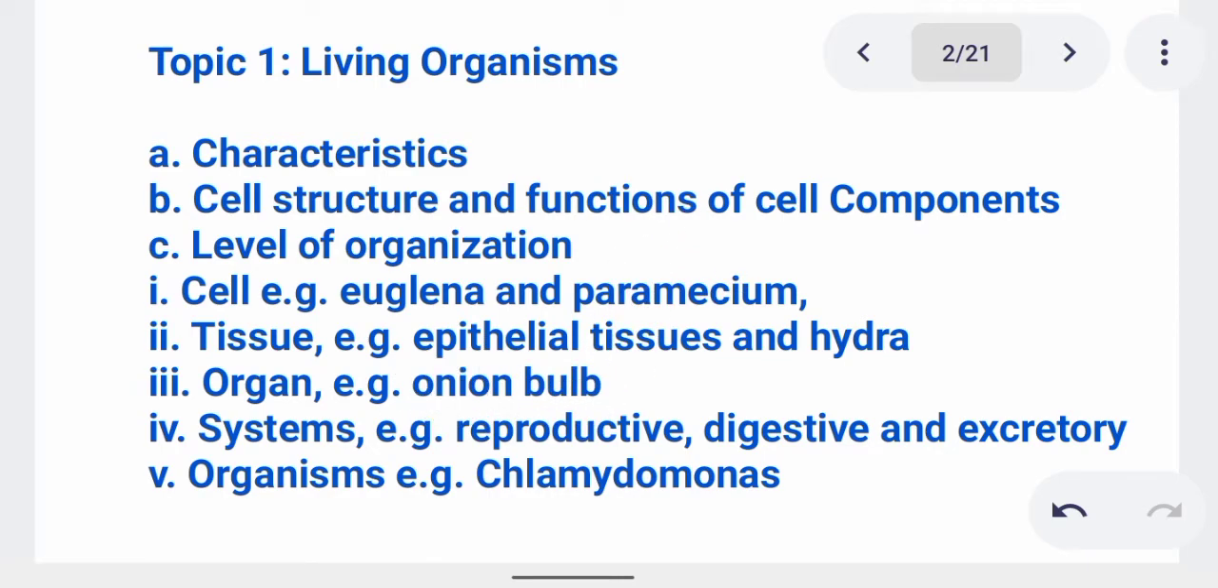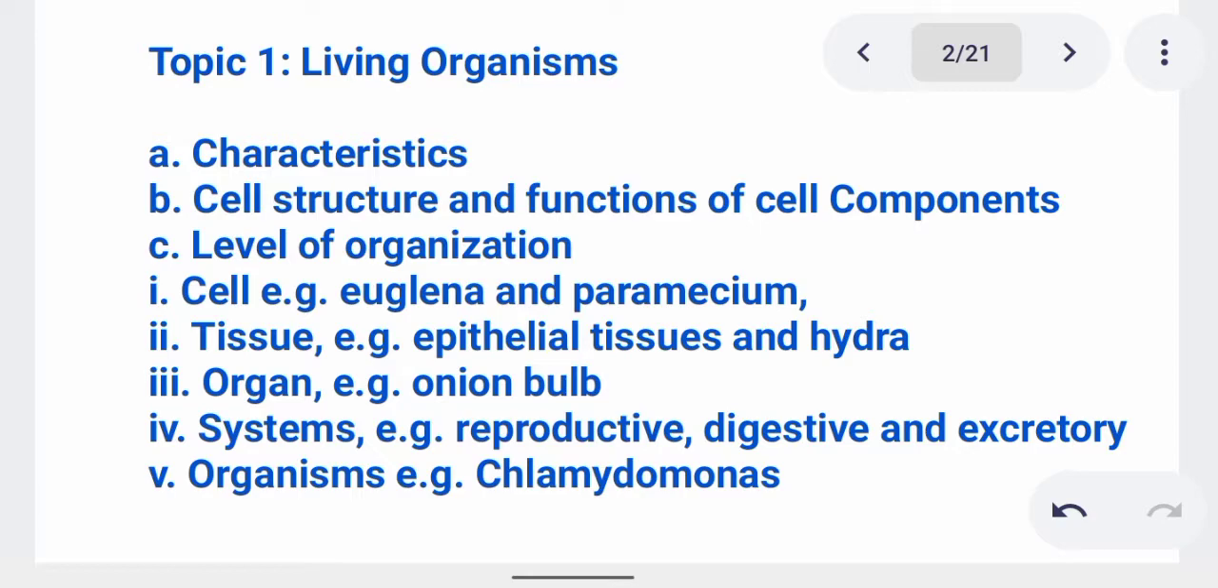Then here we talk of cell, and organisms under cell are Euglena, Paramecium, Amoeba, and some others. Then here we talk of tissues, where we have epithelial tissues and hydra. Then we talk of organ, for example, onion bulb is an organ. Then we talk of system. We have different types of system. We have reproductive system, digestive system, excretory system, circulatory system, and so many of them.